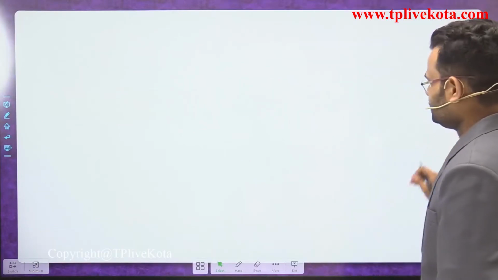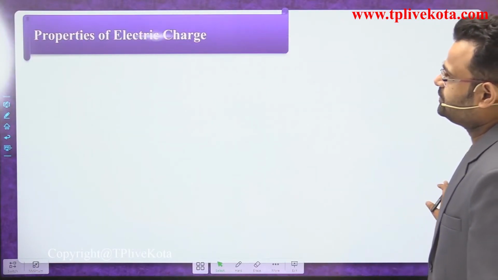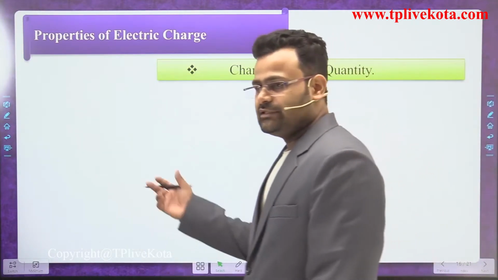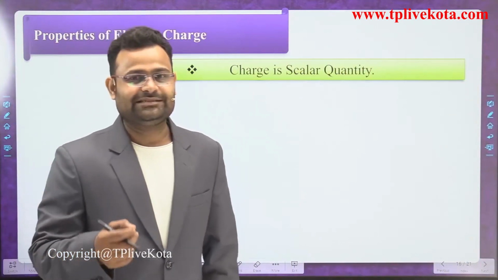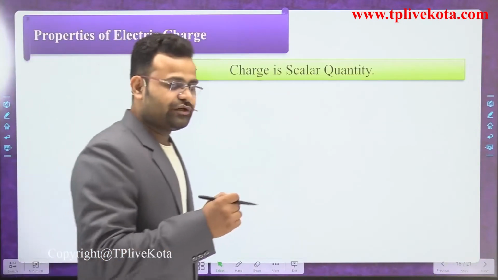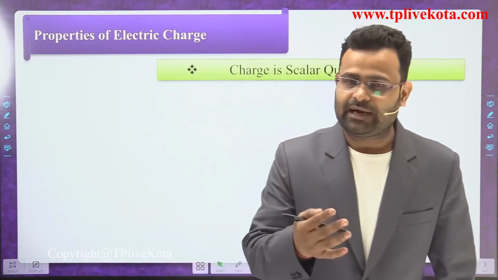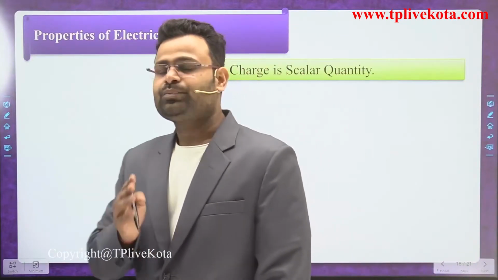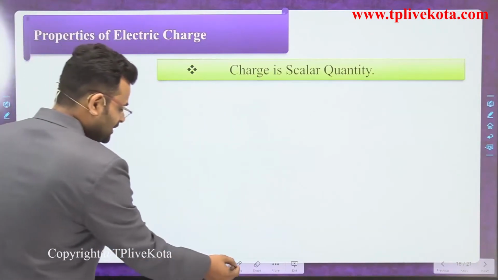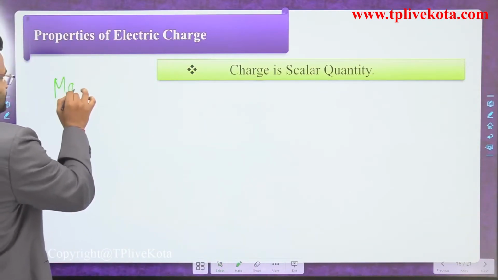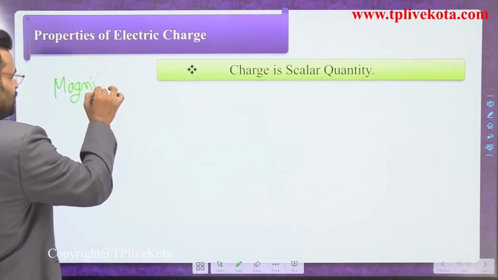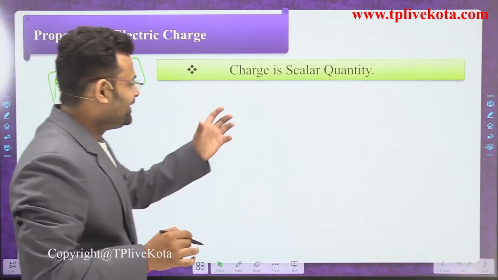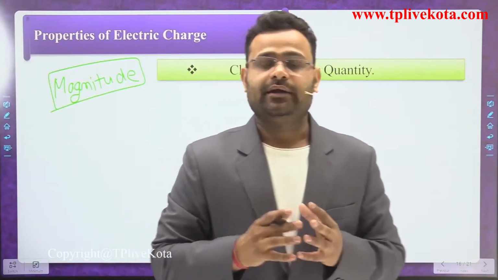Now we move to the next property of charges. One more property: charge is a scalar quantity. Dear students, physical quantities are divided into two parts, the first is scalar and the second is vector. What do we mean by scalar and vector? Scalar means, dear students, it has only magnitude. It has only magnitude, meaning it does not depend on direction.